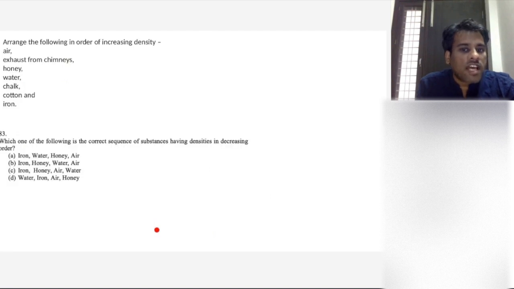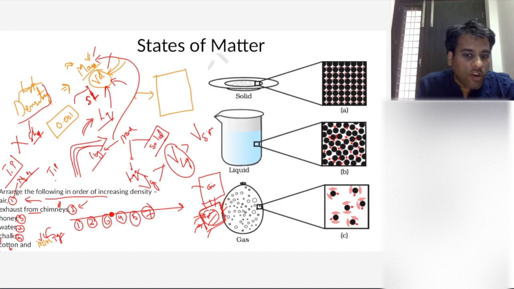Now look at this question that was asked. Okay, chalk will be after water. Sorry. Okay, put chalk after water, after honey. So chalk is number 5. So it's done. Water, chalk, iron. Okay, I didn't put number 3. Honey will be here, 3, after water, right? Anyways, you understood the logic, right?